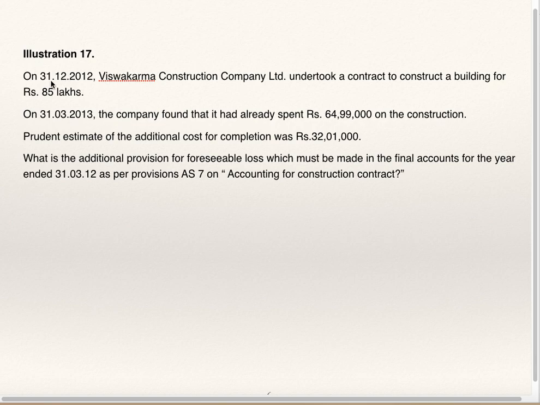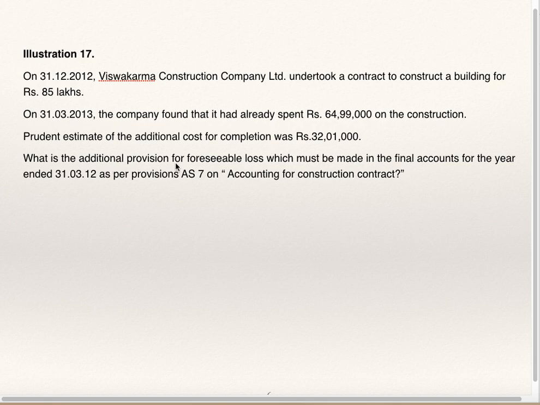Now we'll go to illustration 17. On 31st December 12, Vishwakarma Construction Company Limited undertook a contract to construct a building for rupees 85 lakhs. Contract price is 85 lakhs. On 31st March 13, the company found that it had already spent 64 lakhs 99,000 on the construction. Prudent estimate of the additional cost of completion was 32 lakhs 1,000. They have already incurred 64 lakh 99,000 and they are expecting 32 lakhs 1,000 more additional cost.